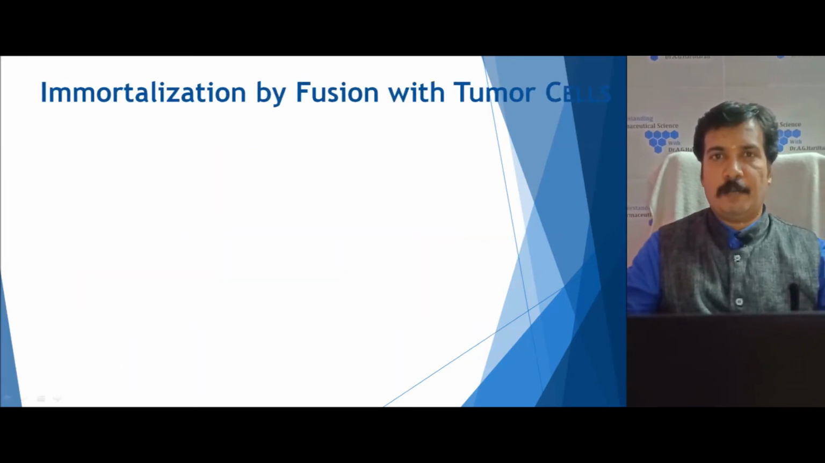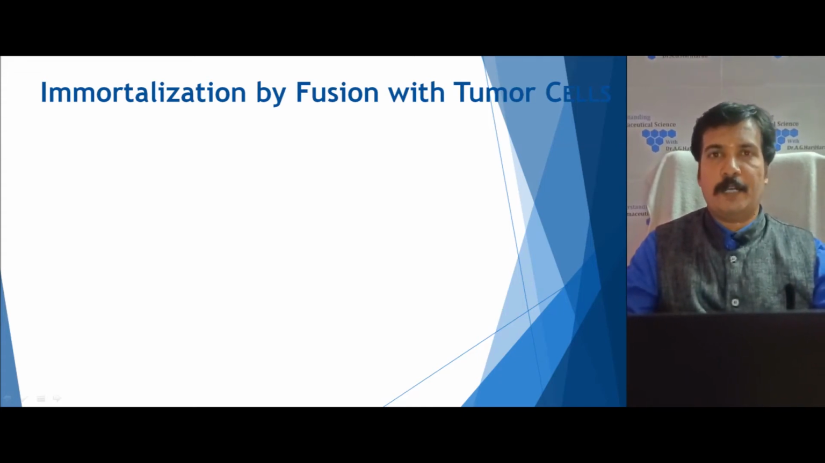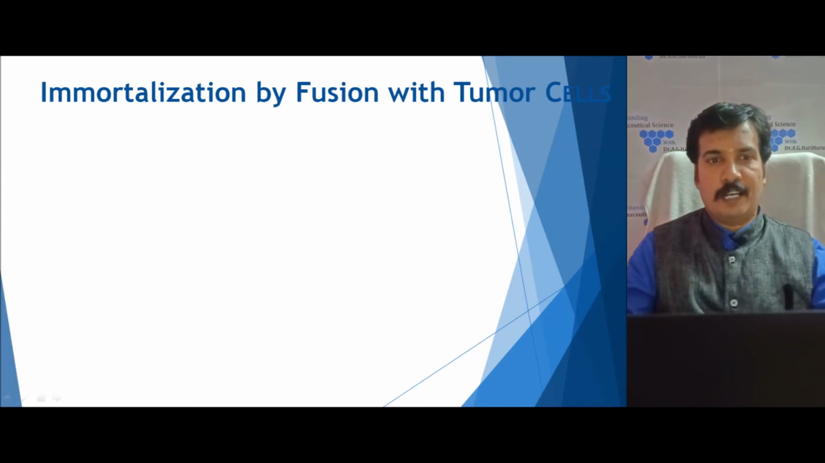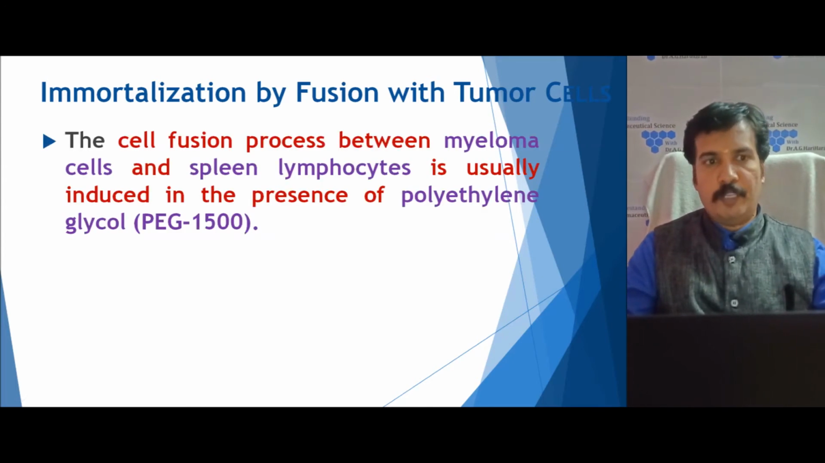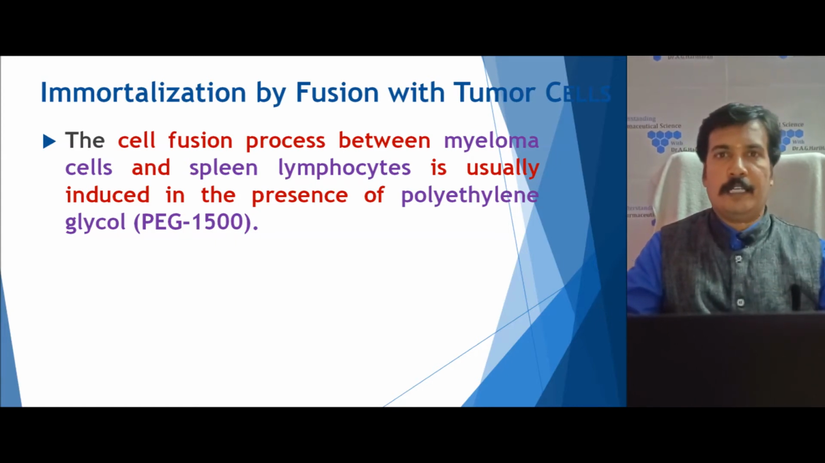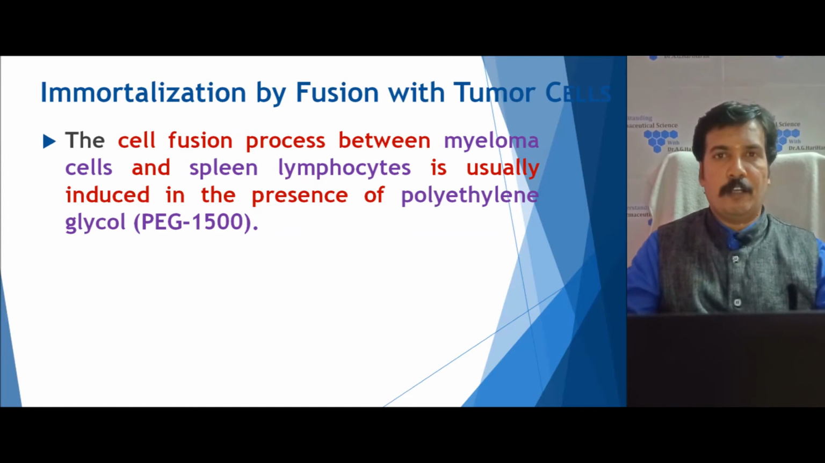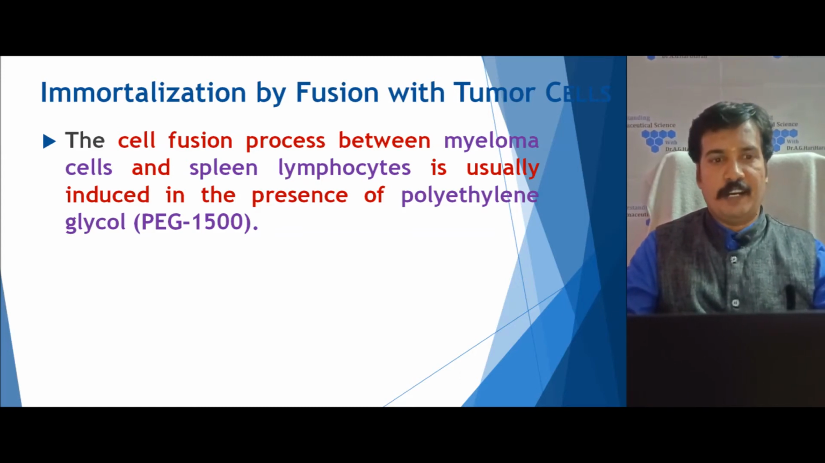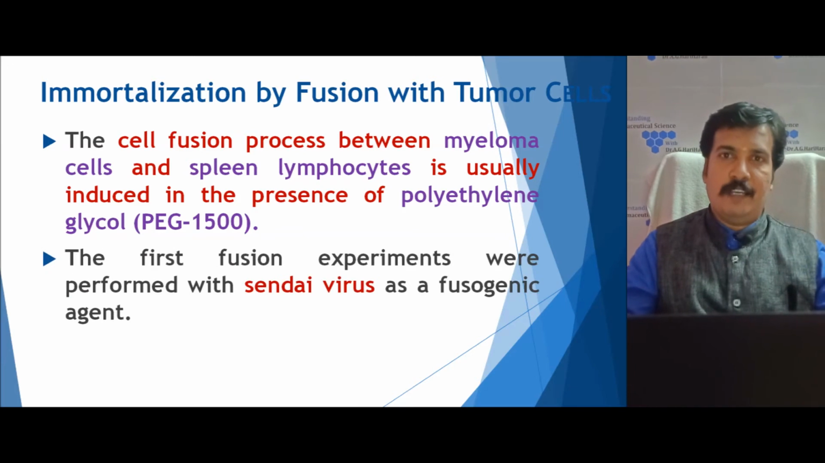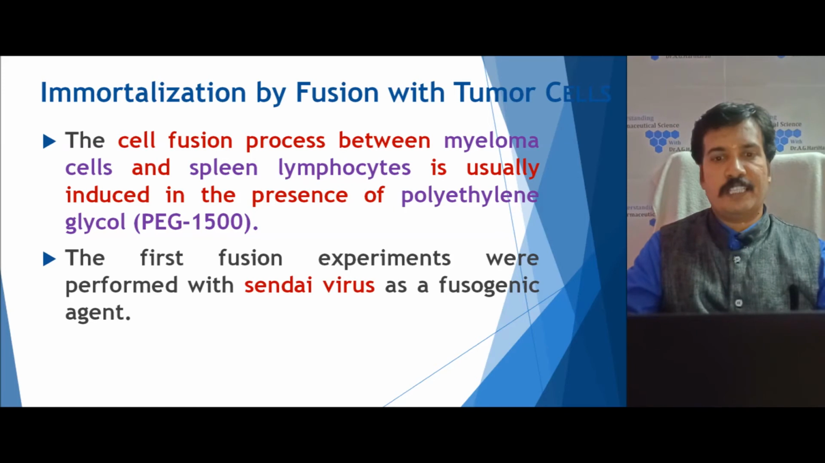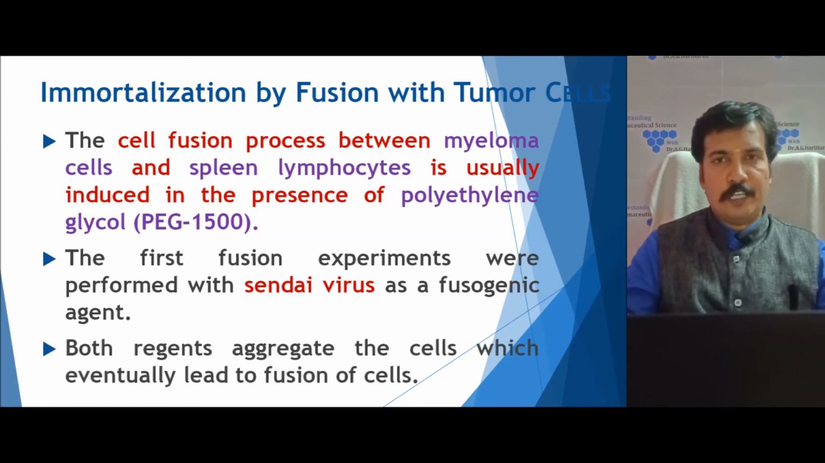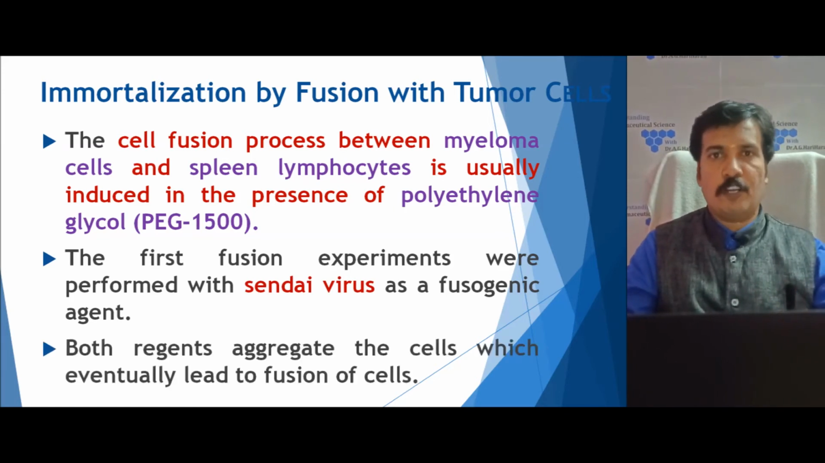So the next step is the fusion of these lymphocytes and the myeloma cells, that is, immortalization by fusion with the tumor cell lines. The fusion process between the myeloma cells and the spleen lymphocytes is done with a chemical called polyethylene glycol, especially PEG 1500. Previously, before polyethylene glycol was identified, the fusion could also be done with the Sendai virus. Both are fusogenic agents, and finally it leads to the fusion of the cells.